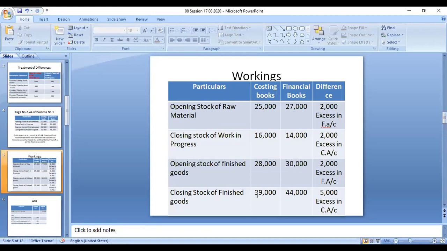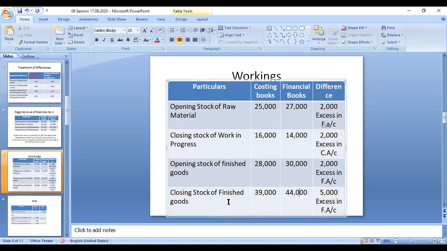So here, that's in closing stock. So 39,000 in cost accounting, 44,000, that's a difference of 5,000. So excess in cost accounting. Okay, closing stock, excess in cost accounting. Sorry, this is not cost accounting, this is financial accounting. So this amount is higher, right? So excess of closing stock in financial accounting.